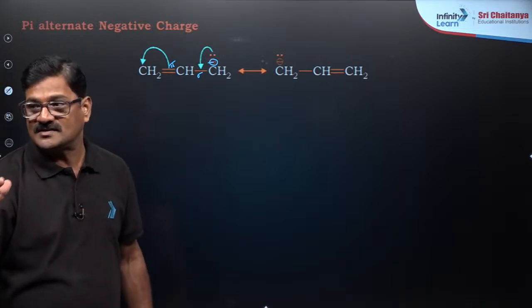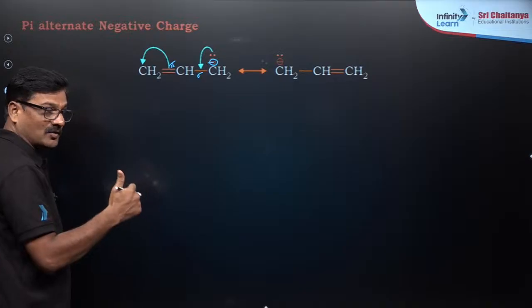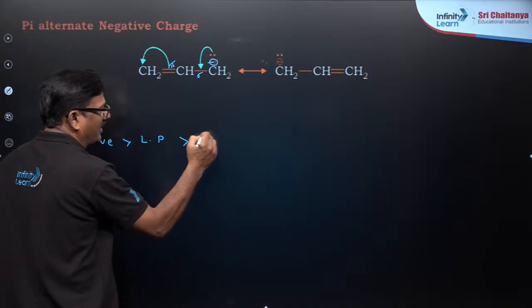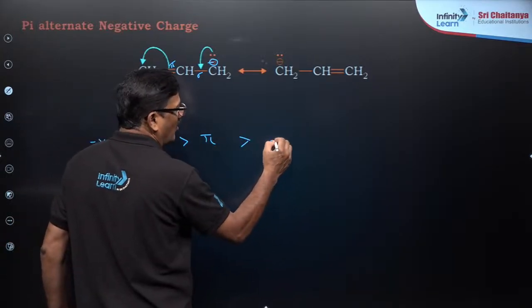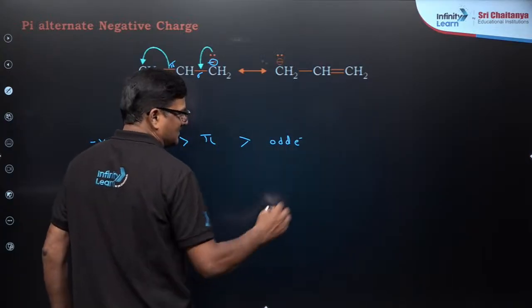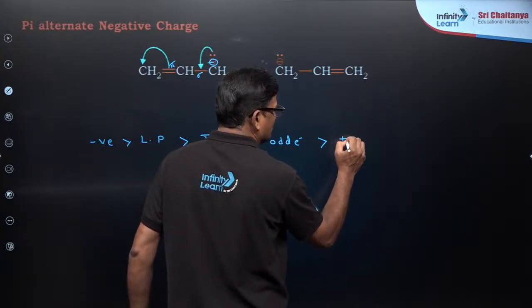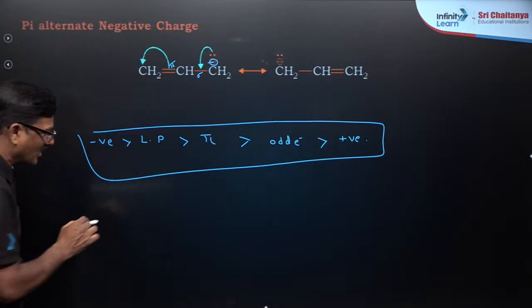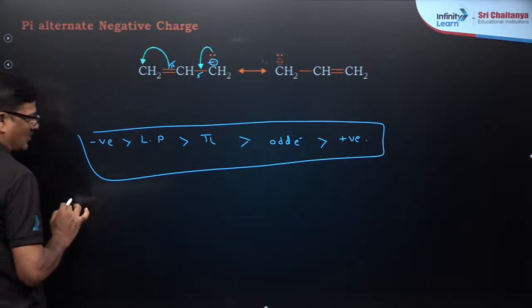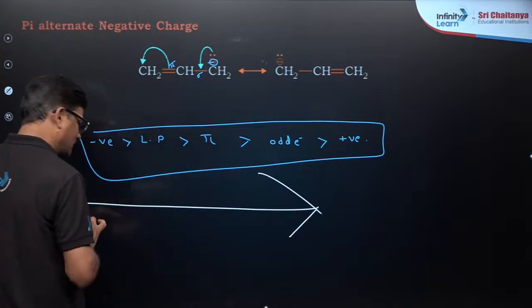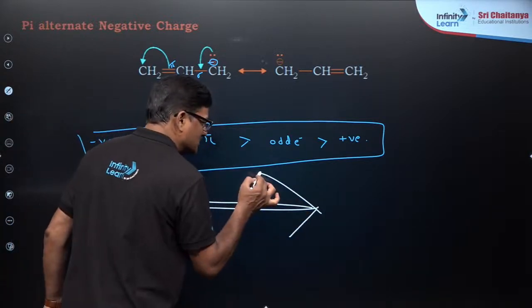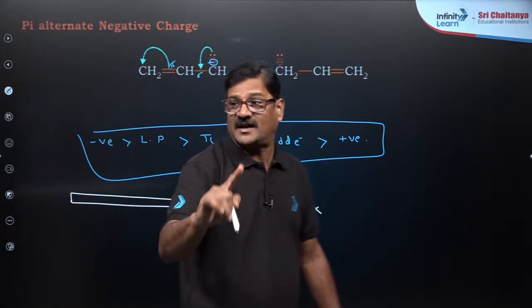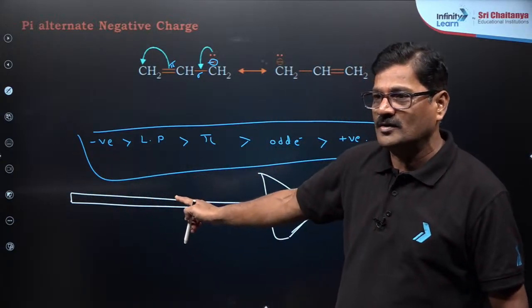Sir, what is the order of electron density? You are going to say negative charge is more than lone pair, which is more than pi bond, which is more than odd electron, which is more than positive charge. This is the order. So electrons always move from high electron density to low electron density. Everybody has to keep this in mind so that you know in which direction the arrow mark goes in resonance. Are you getting it? Is it clear?